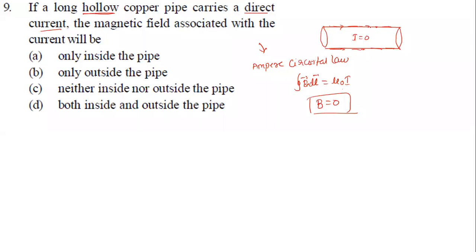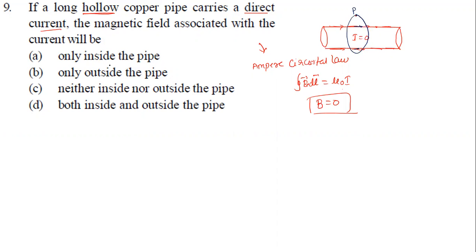So then where is it? Look now, if I take some point here, there is a magnetic field. If I imagine a Gaussian surface or Amperian loop, and I want to find the magnetic field at point P, if I consider an Amperian loop, this Amperian loop is enclosing a current, right? So there is a current, so there must be a magnetic field. So magnetic field is present only where? Outside, not inside. That's clear?